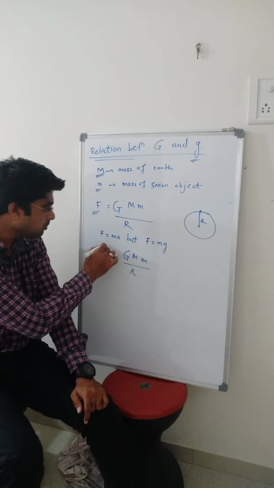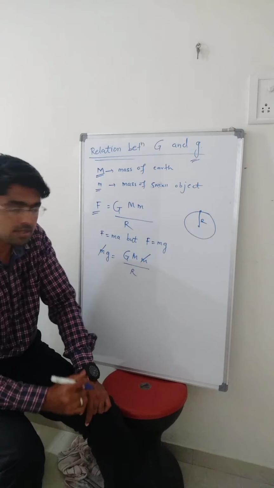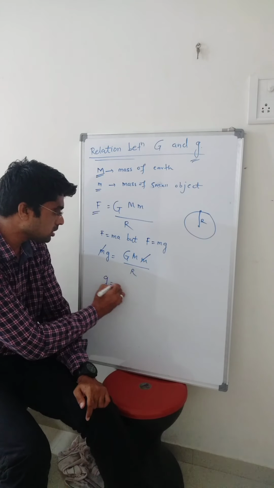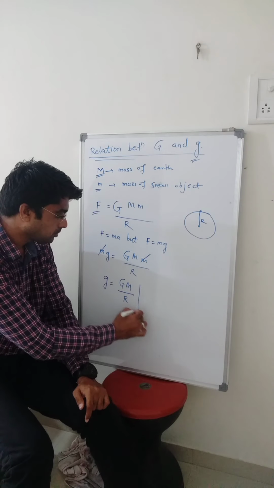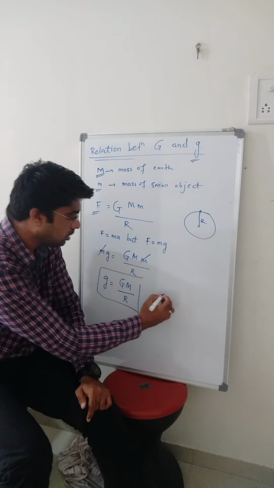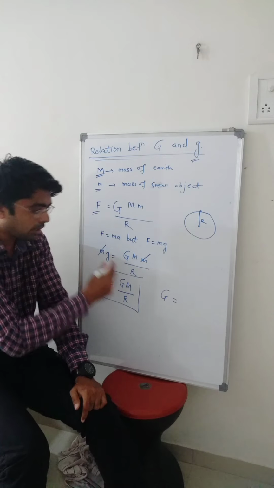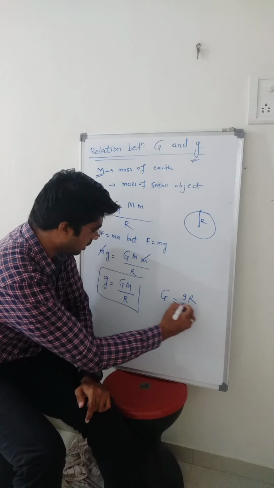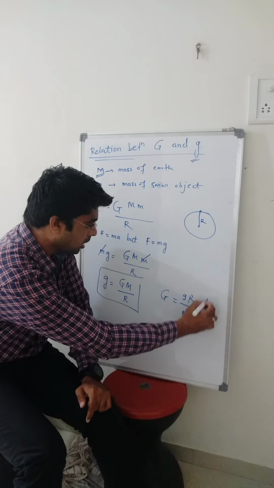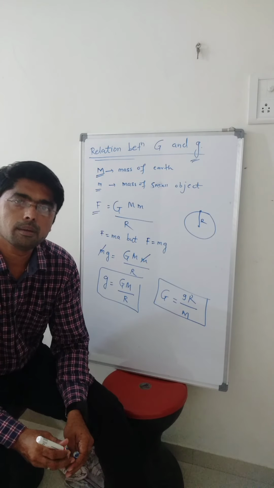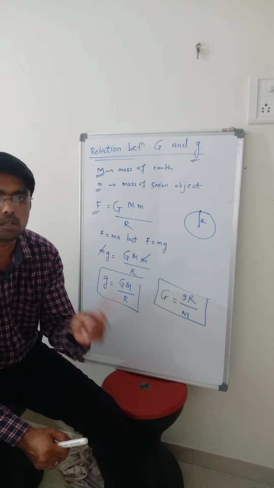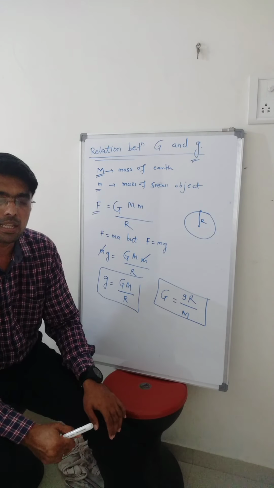Now this small m gets cancelled, so g equals G M upon R square, or G equals g R square upon M. This is the relation between small g and capital G, the gravitational acceleration and the gravitational constant.